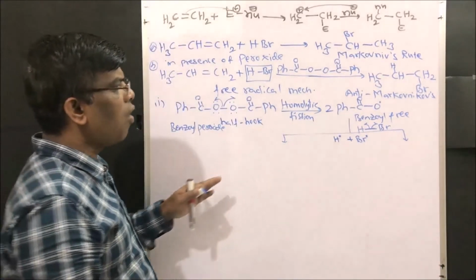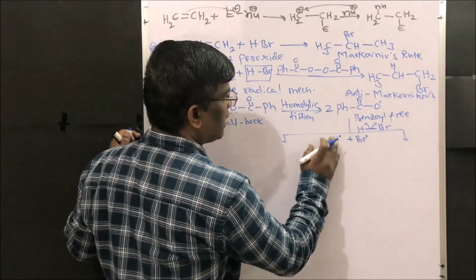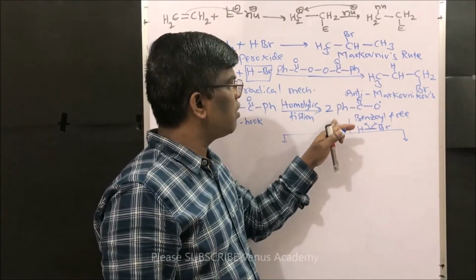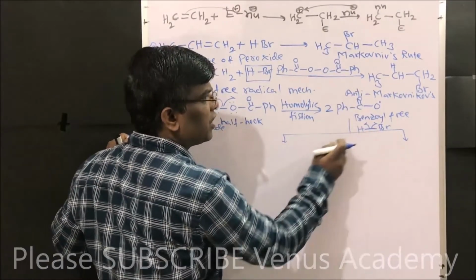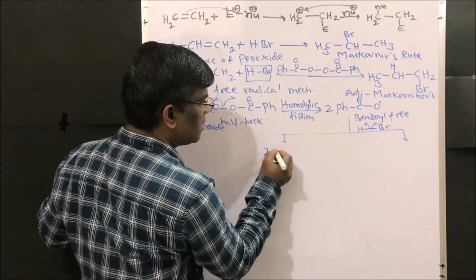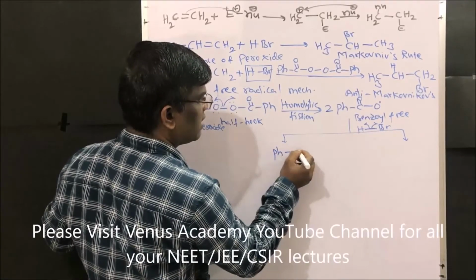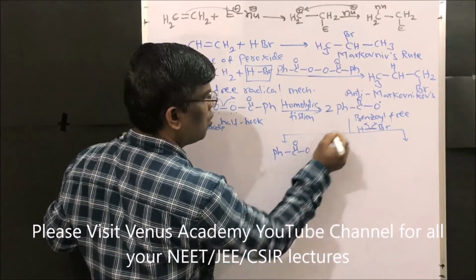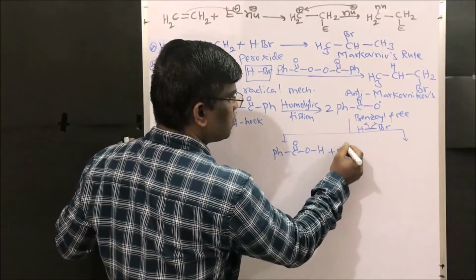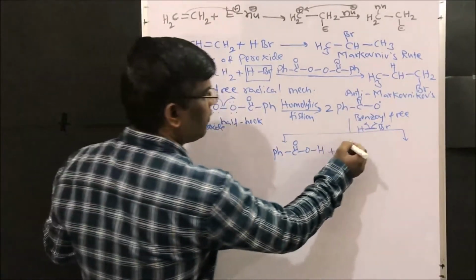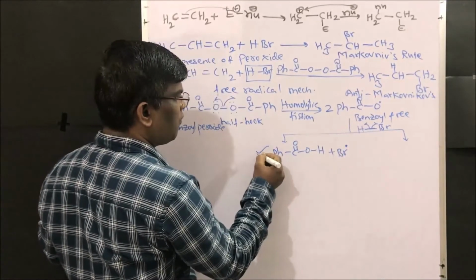In the presence of the benzoyl free radical, hydrogen bromide undergoes homolytic fission to give phenyl COO hydrogen, and a bromine free radical is formed.